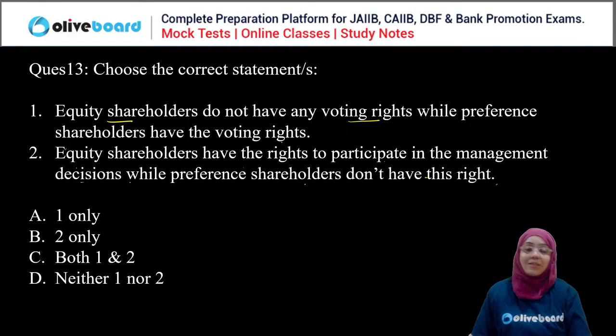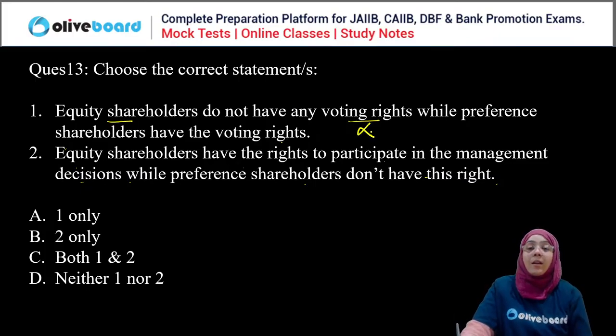Equity shareholder do not have any voting right while preference shareholder have the voting right. Equity shareholder have the right to participate in the management decision while the preference shareholder don't have this right. B is the correct statement. Equity shareholder don't have the voting right, that is false.